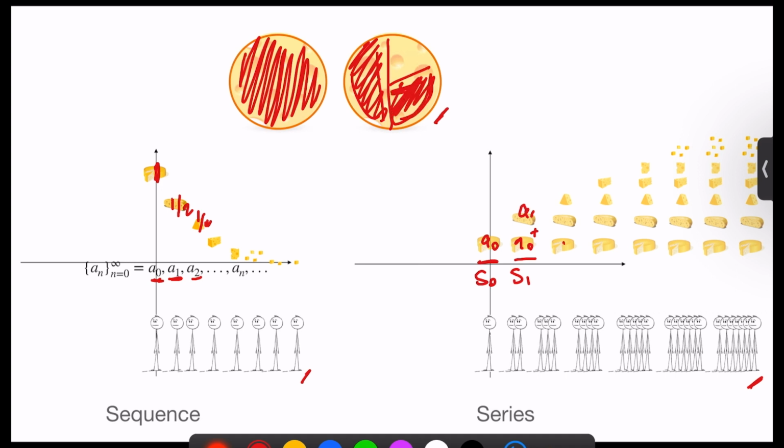And in total, we've given out A0 plus A1 plus A2 for a sum total of S2 amount of cheese. So what you may have noticed is by drawing this cumulative amount of cheese, we're actually forming a sequence. And this is the sequence of partial sums.